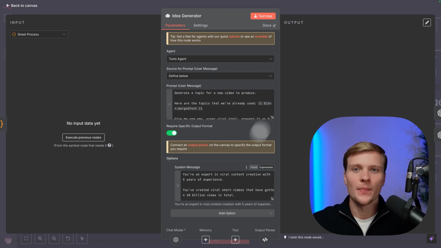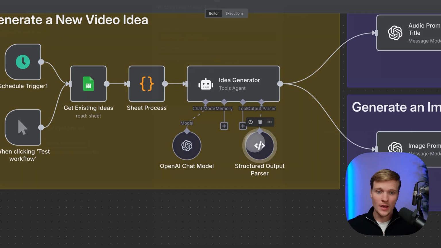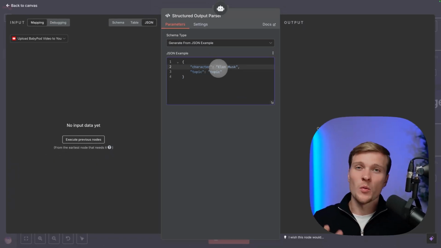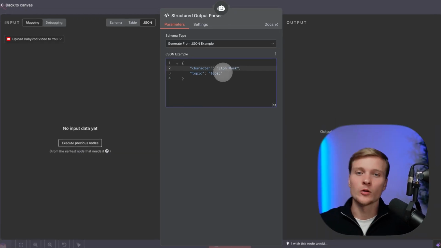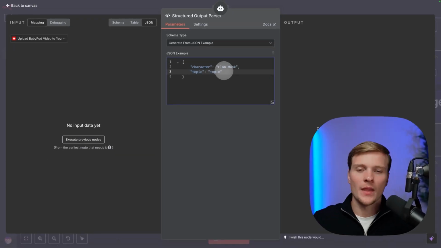And then we're also connecting it to the structured output parser, because I want the output to be in the JSON format. We have two main fields in here: character, which can be Elon Musk or Jason Statham, whatever, because we want to play with famous people. And then the topic of the discussion, what the person will be speaking about, right?